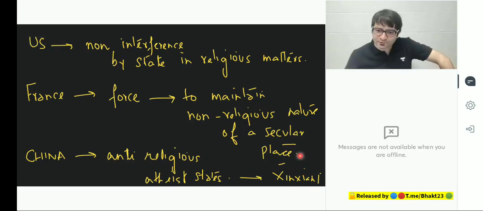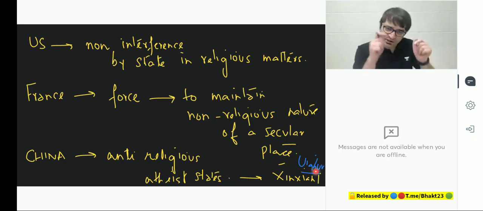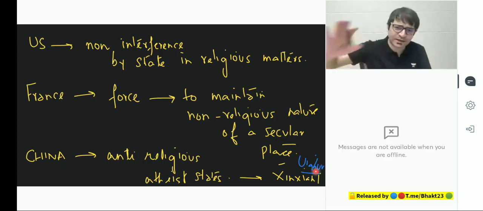If you are a member of government, if you are working under the government, you can't even pray 5 times a day. You can't even fast during the fasting month. Why? Because the state will force you not to practice religion. And that is leading to a lot of conflict in the Xinjiang province. And this is an area of concern for China, because there is also a secessionist tendency amongst the Uyghurs. But that would be dealt by international relations.